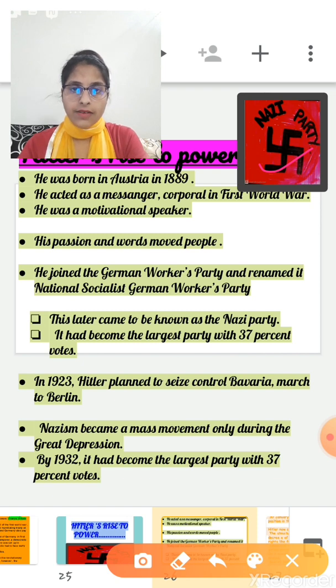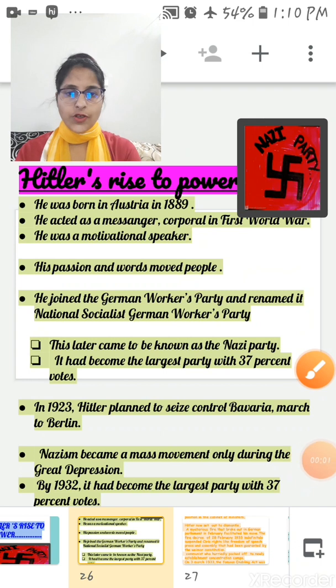Nazi propaganda skillfully projected Hitler as a messiah, a savior, and as someone who had arrived to deliver people from their distress.